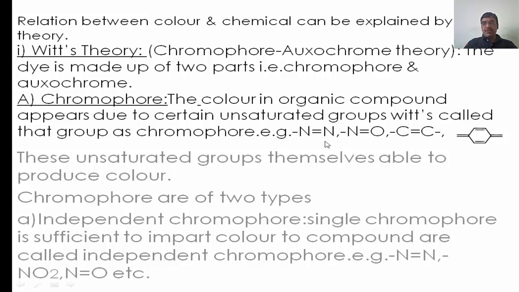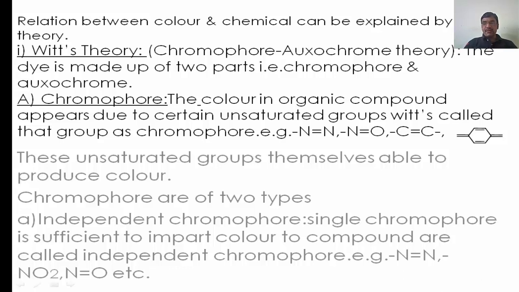Examples are N double bond N, that is azo, N double bond O, that is present in nitro compounds, C double bond C, and the quinone type structure. These unsaturated groups themselves are able to produce color. The chromophores are of two types. The independent chromophore, the single chromophore, means when in the given compound only one single functional group, that is N double bond N or N double bond O, is present, that is responsible for imparting the color. A single chromophore sufficient to impart color to the compound is called an independent chromophore.